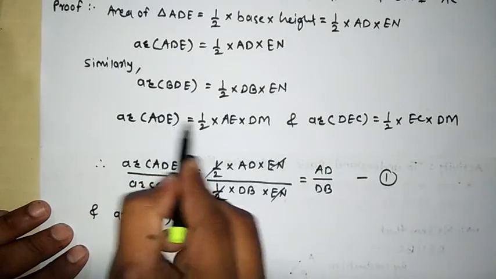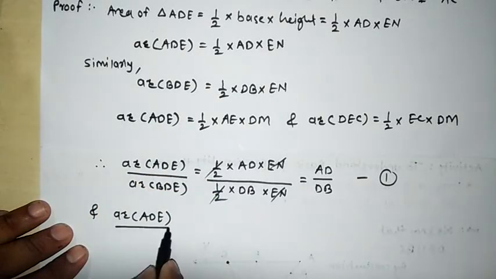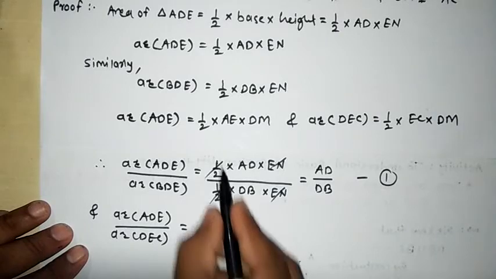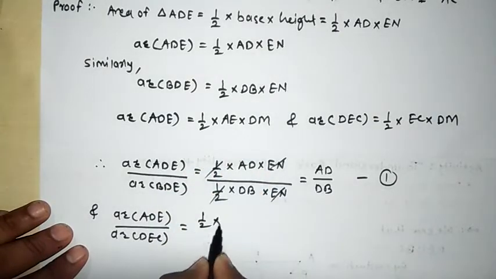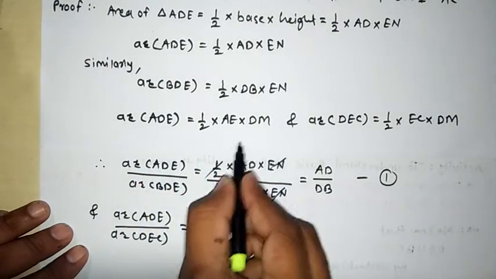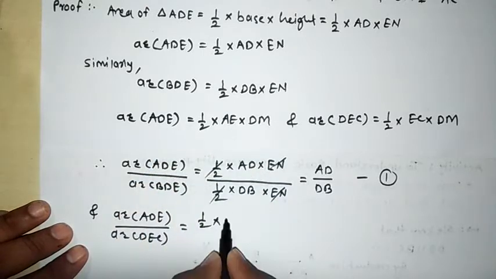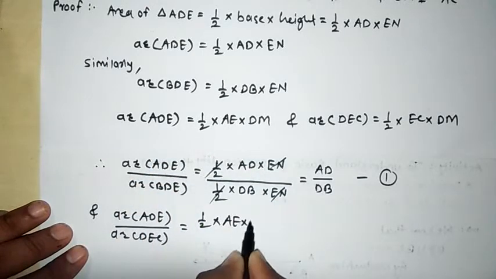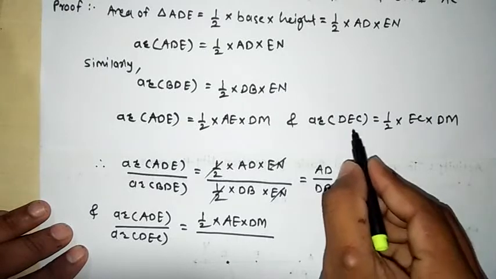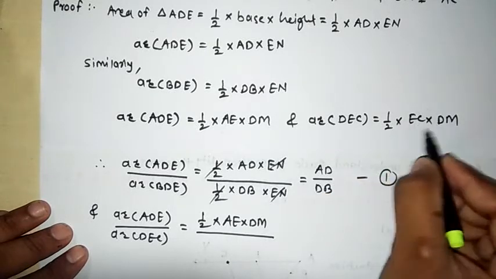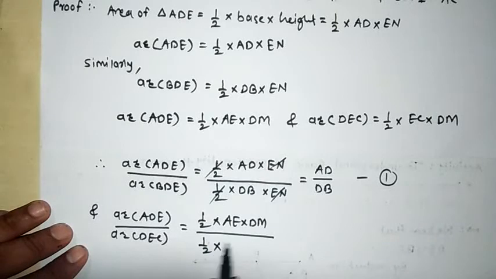Similarly, next we use the area of triangle ADE divided by the area of triangle DEC. Area of triangle ADE is equal to 1 by 2 into AE into DM, divided by the area of triangle DEC, which is 1 by 2 into EC into DM.